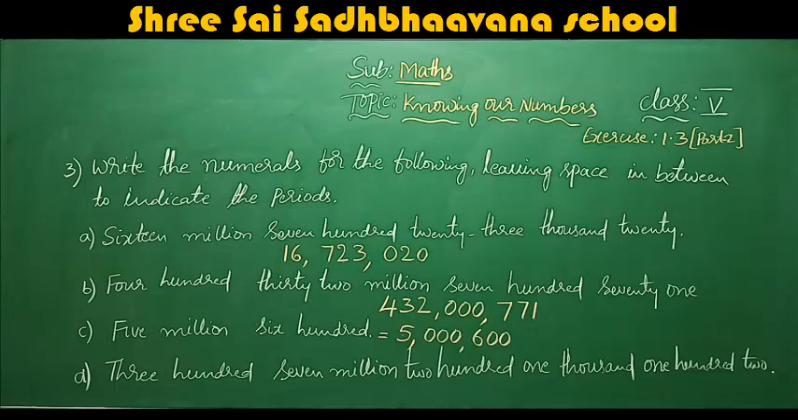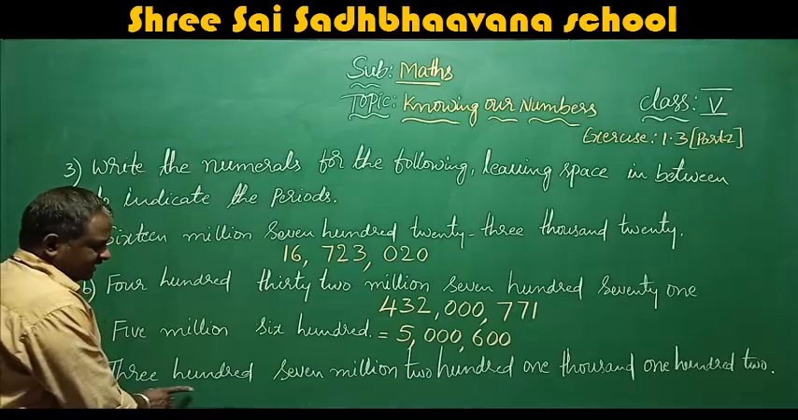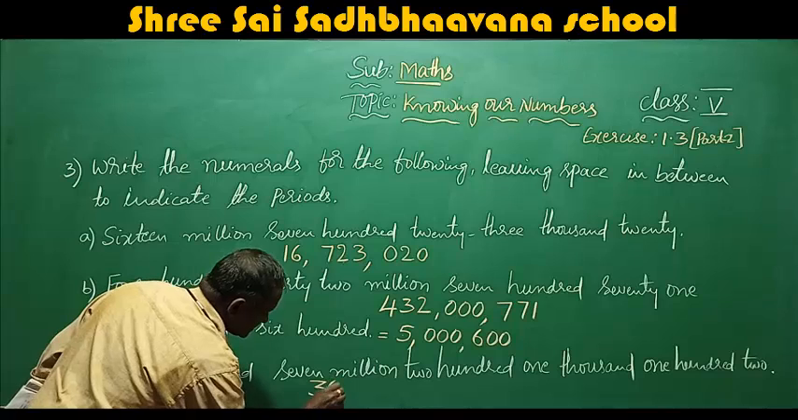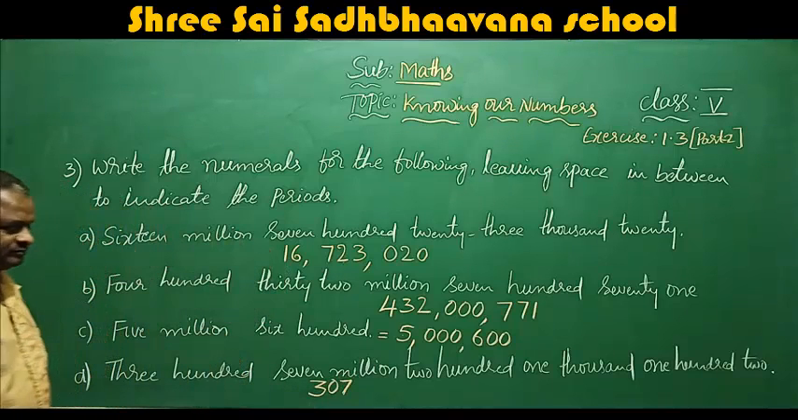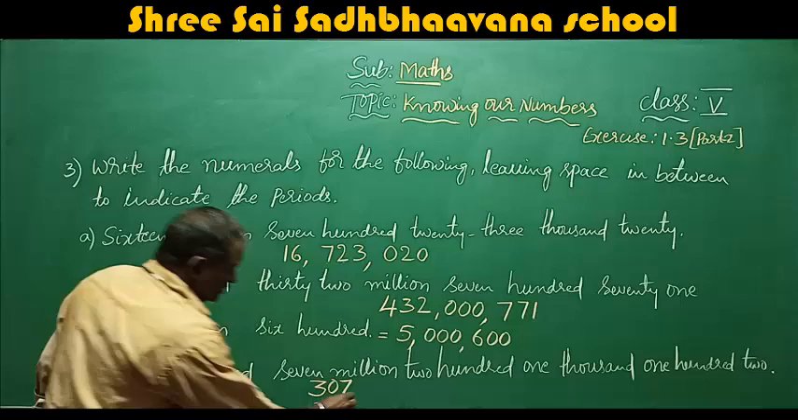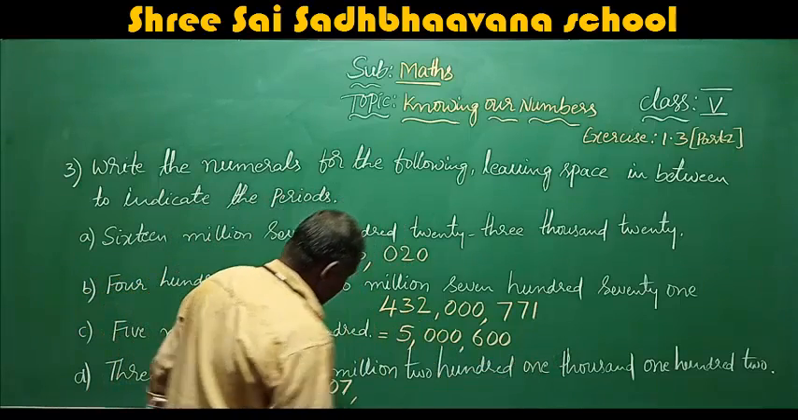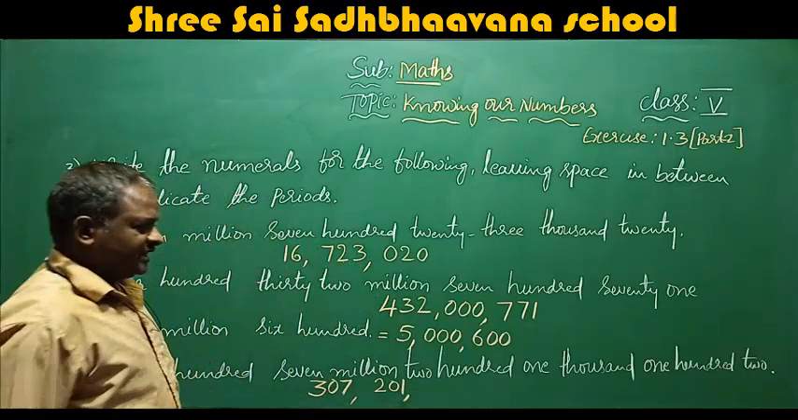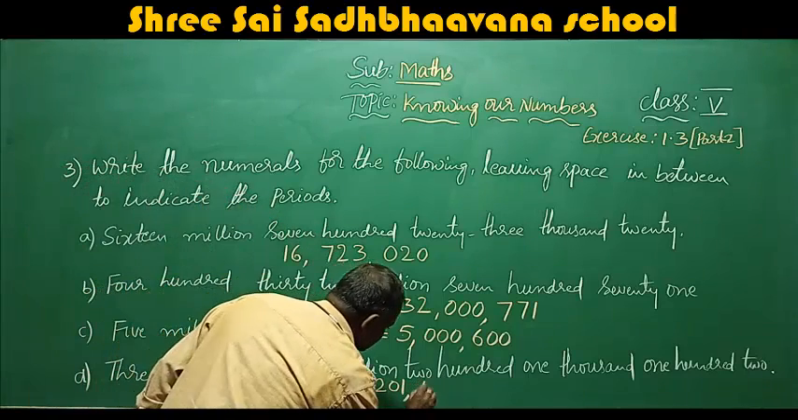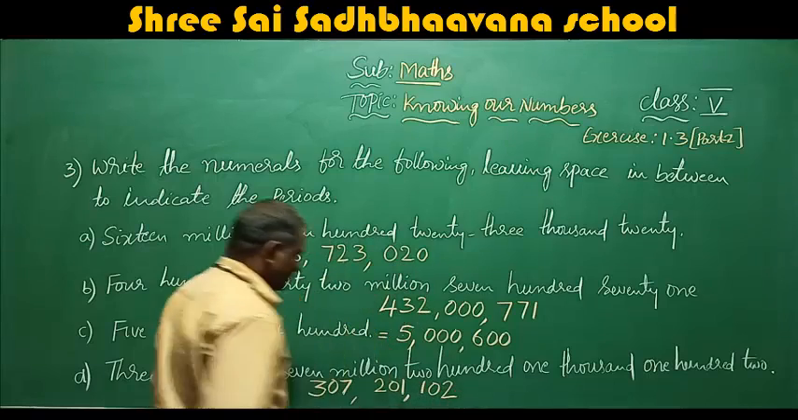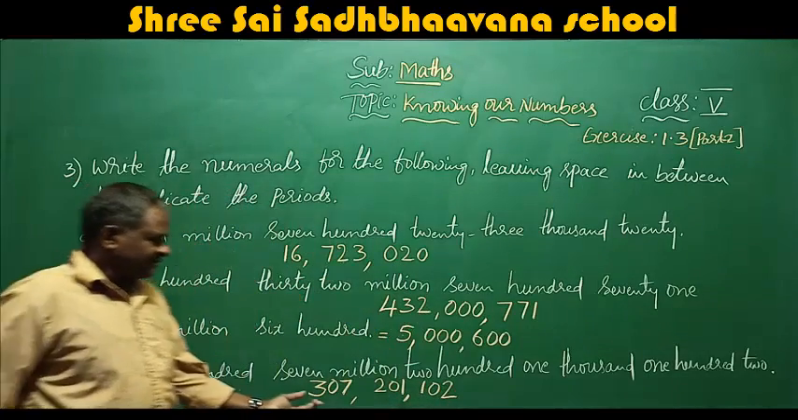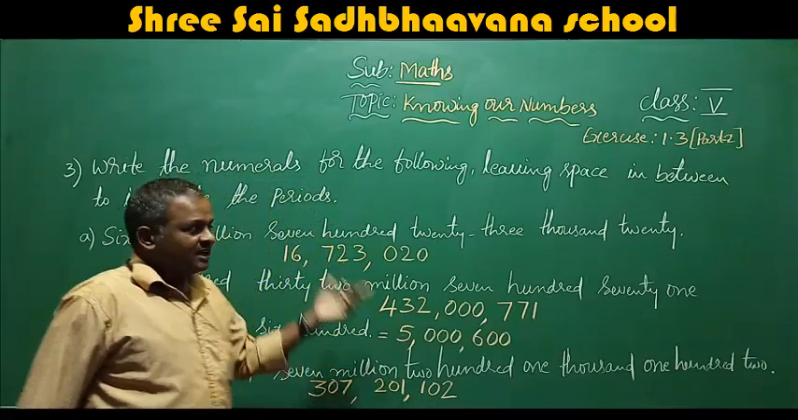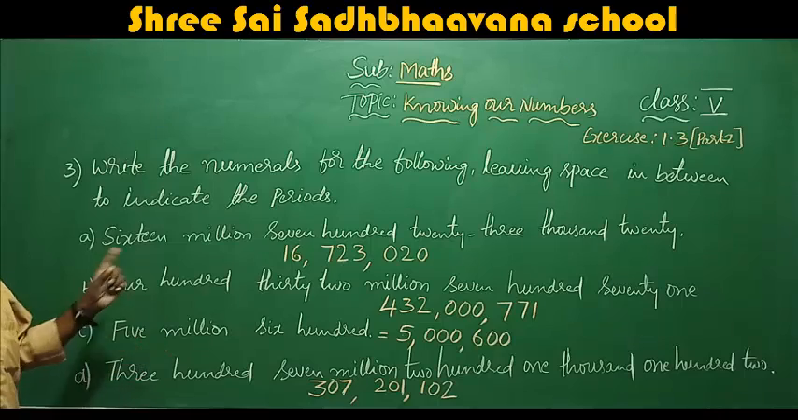First you write 307 million, then 201,000, then 102. So this is the answer: 307 million, 201,000, 102. I hope you understand. Once again I will explain.